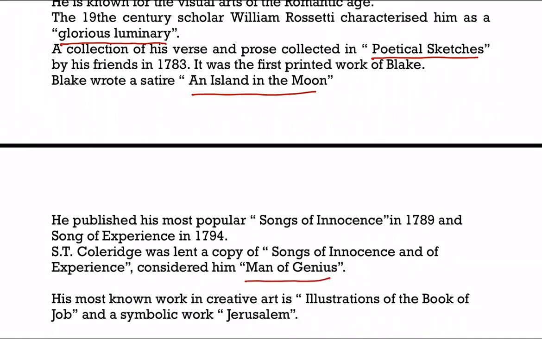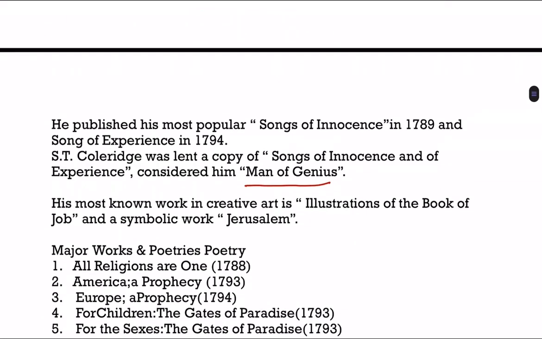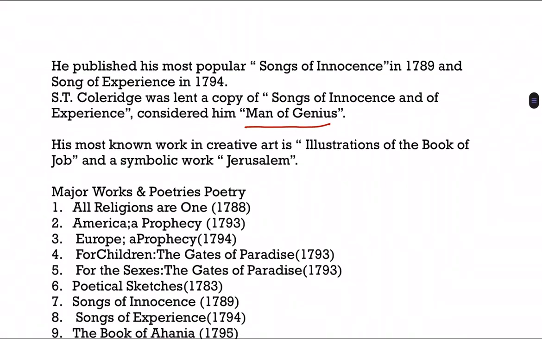So the question asks, who has called William Blake the man of genius? That is H.T. Coleridge. Or who has been referred to as man of genius? That is William Blake. By whom? H.T. Coleridge. So his most known creative work is illustrations of the Book of Job and a symbolic work, Jerusalem. So you will see some of the important major works of William Blake.